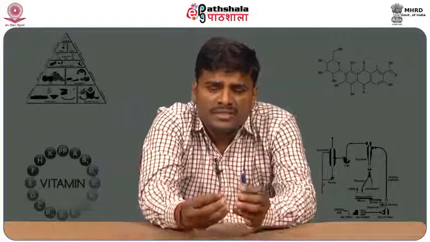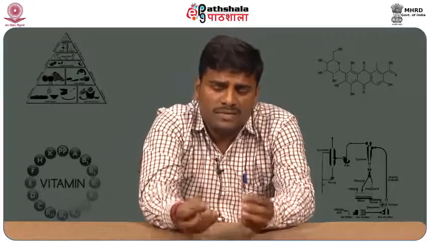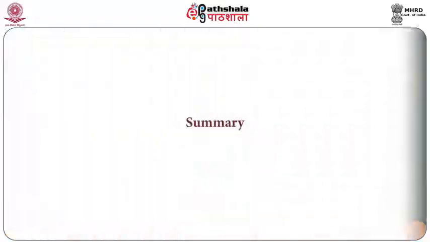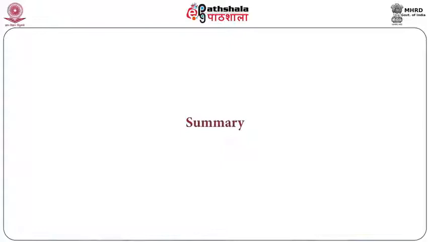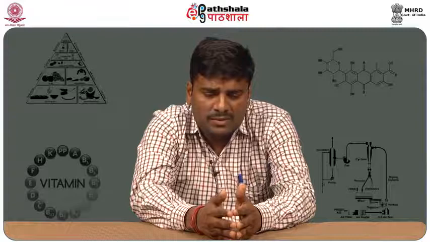When water activity is less than 0.91, there is no bacterial growth. When water activity is less than 0.8, there is no yeast growth. When water activity is less than 0.80, there is no mold growth. So if you reduce the water activity, then you can reduce the bacterial growth or any microbial growth in the food.